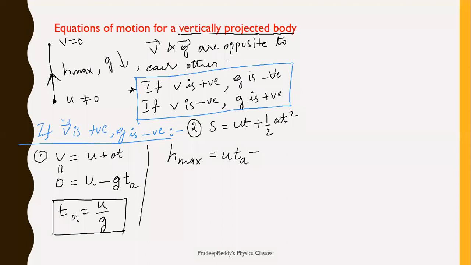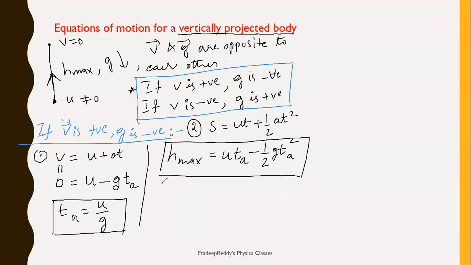Because G value I am taking as negative, so I took minus here. Minus half of G into time of ascent whole square. This is the second equation of motion, right?